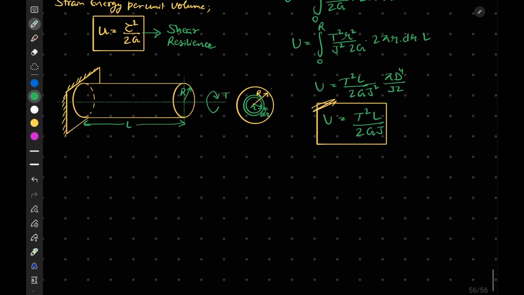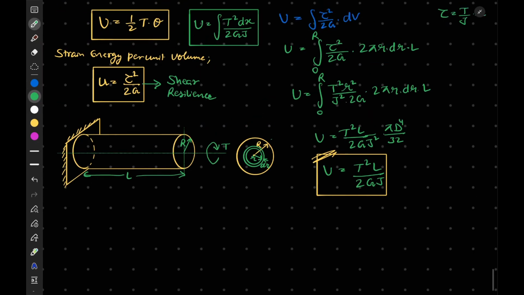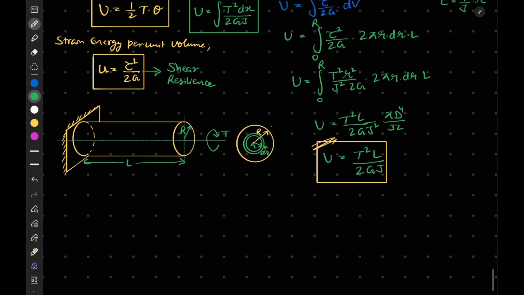Now if I want to calculate this shear strain energy in terms of tau max, in the above equation I have mentioned U is equal to the integration from 0 to R. Instead of tau square I can write tau max square, since we know that tau by small r is equal to tau max by R, so this will become like this.